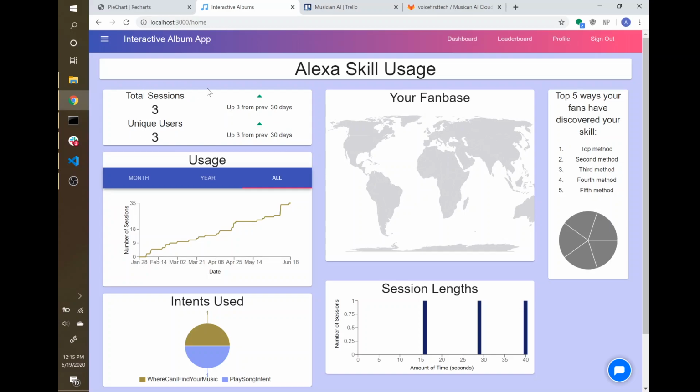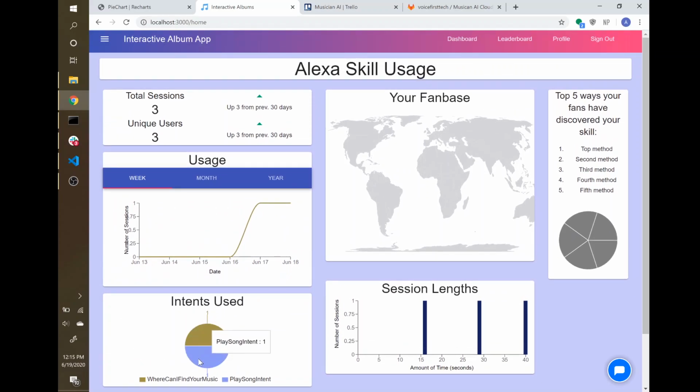So up here we've got total sessions and unique users, and it compares the past 30 days to the previous 30 days and tells you whether it's up or down. You can see how many sessions you've had all time, in the past year, in the past month, and, I need to fix this bar, in the past week.